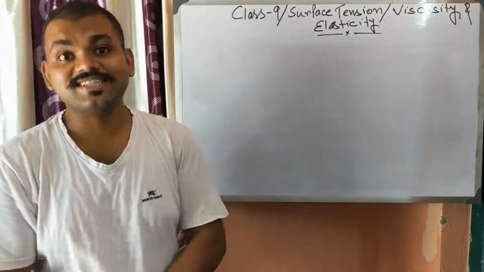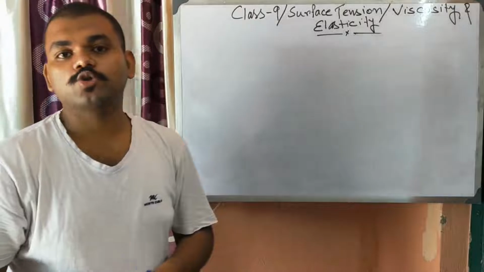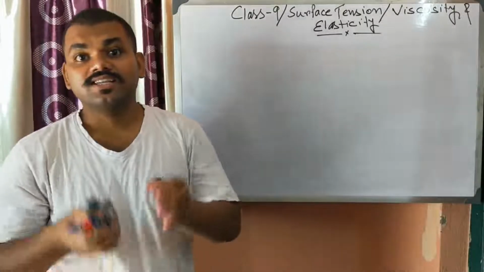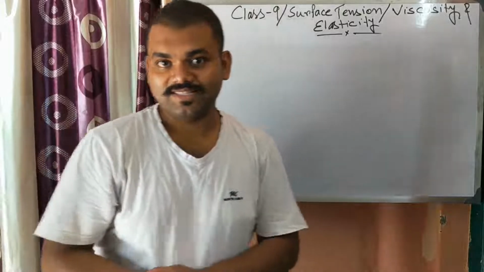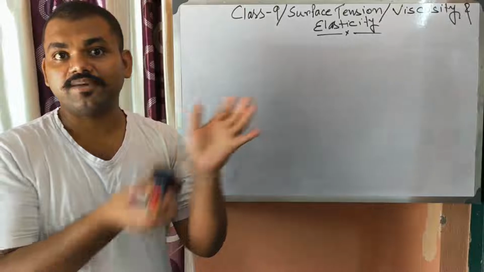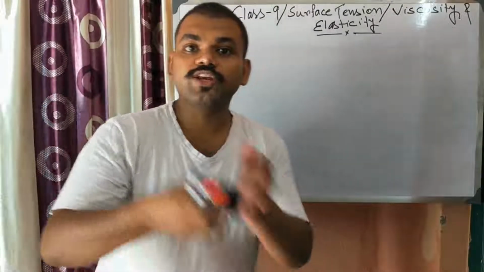So elasticity is the property of a body by virtue of which it regains its shape and size, its previous configuration, whenever the force is withdrawn.